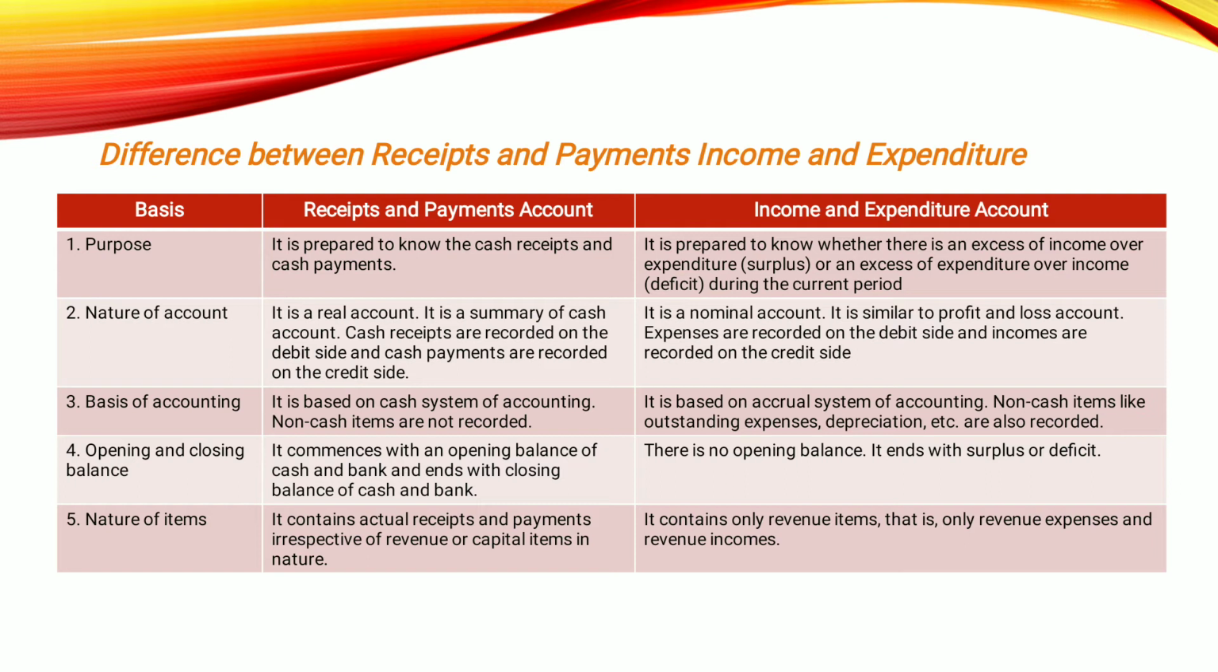So it is a cash based accounting. Non-cash items are not recorded in receipts and payments. Only cash system of accounting, all cash transactions are recorded in receipts and payments. However, income and expenditure is based upon accrual basis, correct? So in this, non-cash items, for example, we have outstanding expenses or income, also we can say depreciation. So all these are non-cash items. So all this also will be recorded in income and expenditure account.